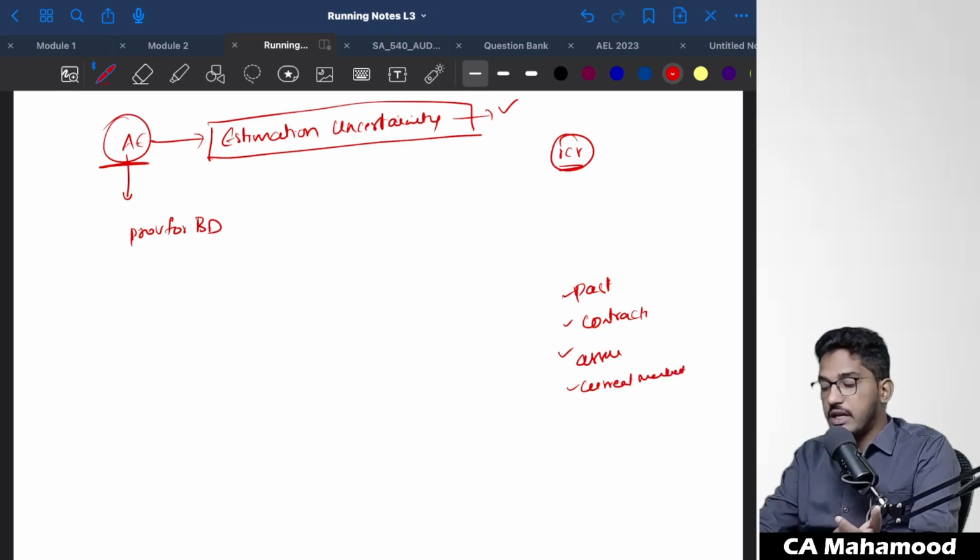Take this case only: the debtor is about to go bankrupt. He has not been making payments to us for a very long period of time. Management thought, okay, this 1 crore rupees will not be completely recoverable. We have to create a provision. But how much provision has to be created? How will the management decide?